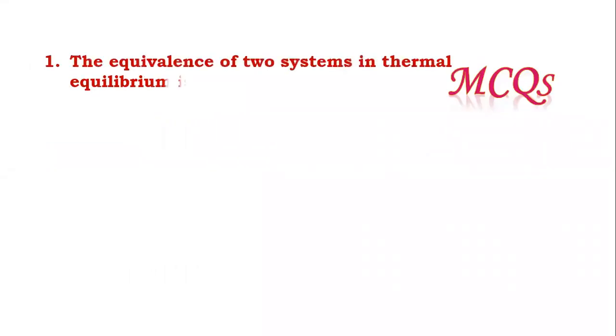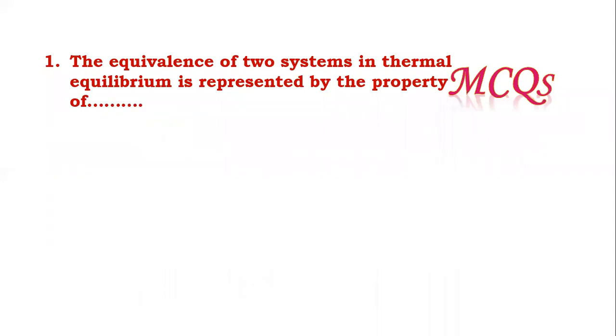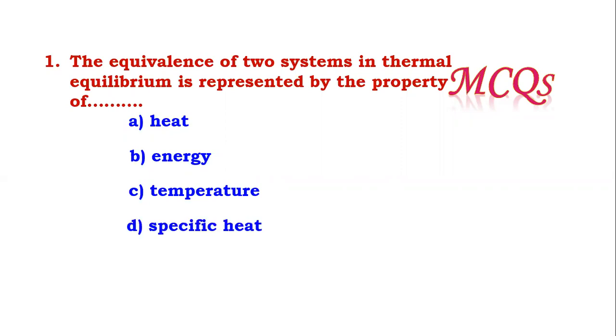Now let's see a question based on this. The equivalence of two systems in thermal equilibrium is represented by the property of. Listen here, we already covered this.